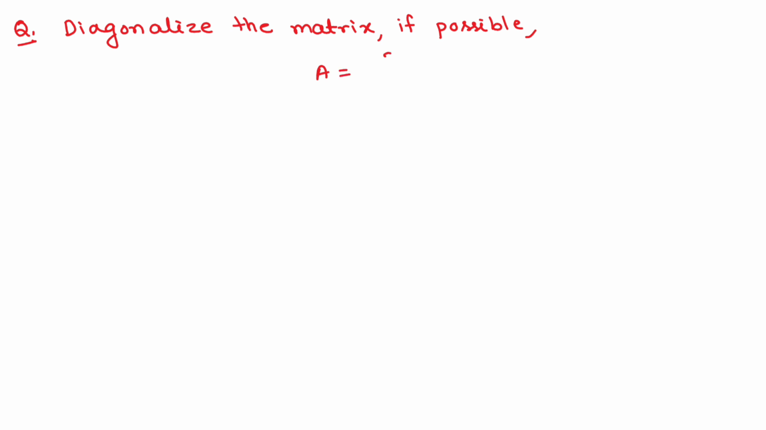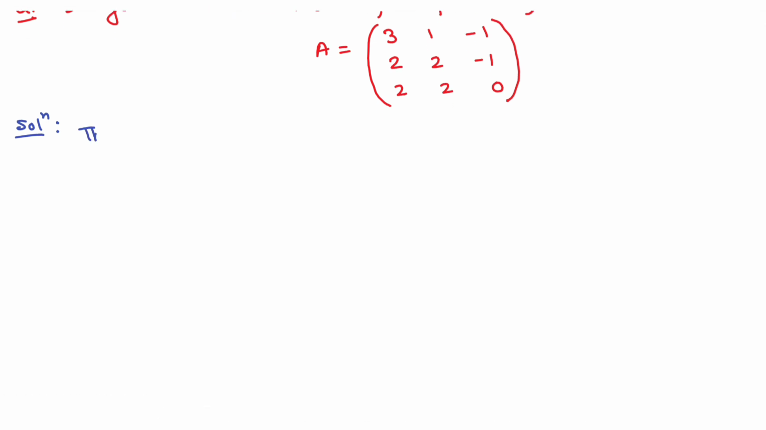A is equal to [3 1 -1; -2 2 -1; 2 2 0]. This is the same matrix that I took in the previous lecture on eigenvectors. First of all, you have to find the characteristic equation, and I have just solved this equation in my previous lecture. And you know what the characteristic equation is? You just pause the video and solve this problem.